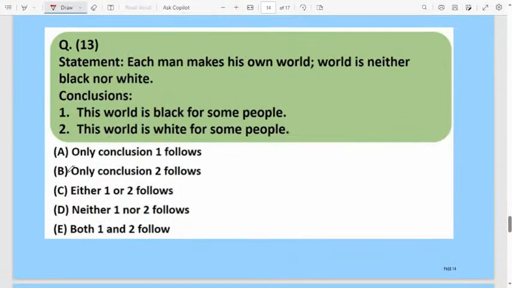Easy questions. Next statement: each man makes his own world. The world is neither black nor white. Very confusing question.